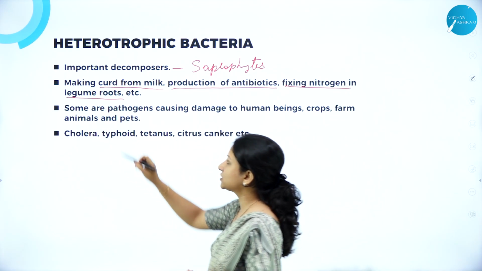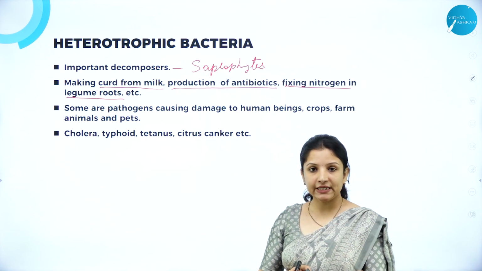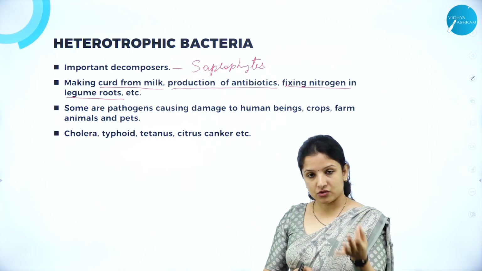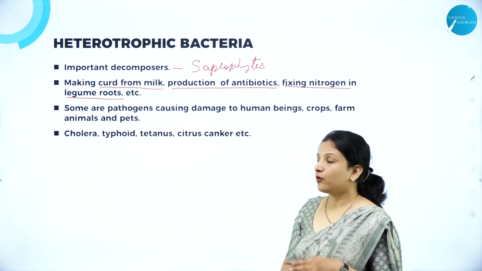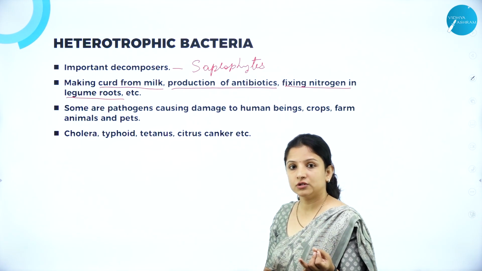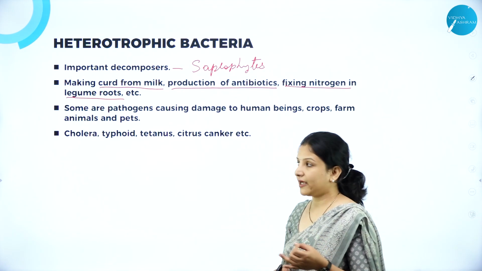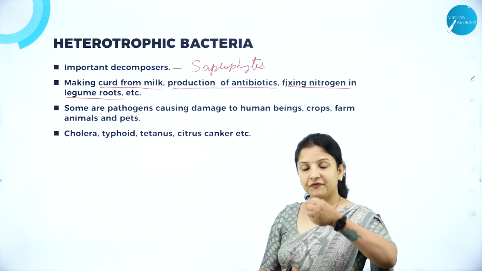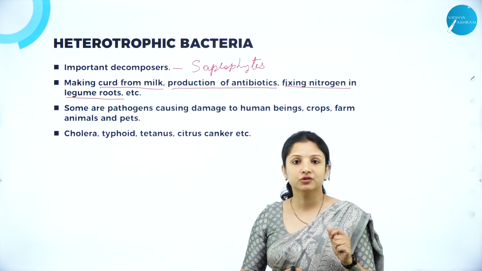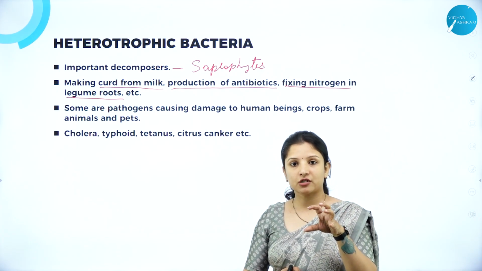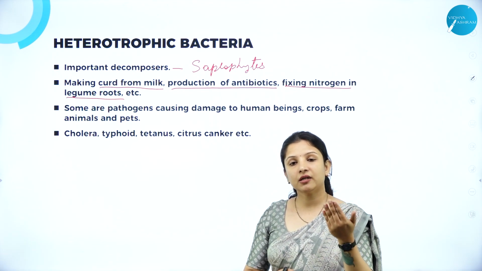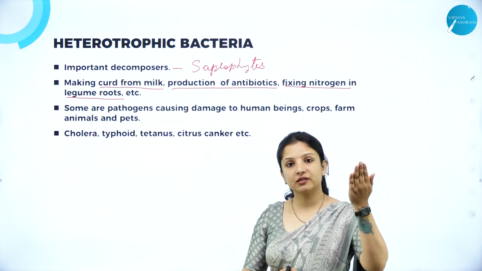So what are leguminous plants? Like we have beans, peas, cowpea, chickpea and dolichos. All those are leguminous plants. In those leguminous plants, if you just pull a bean plant, you can see nodules, knot-like structures, in the roots. In these knot-like structures or nodules, Rhizobium bacteria will be present, and they in turn help in fixing whatever atmospheric nitrogen is there.